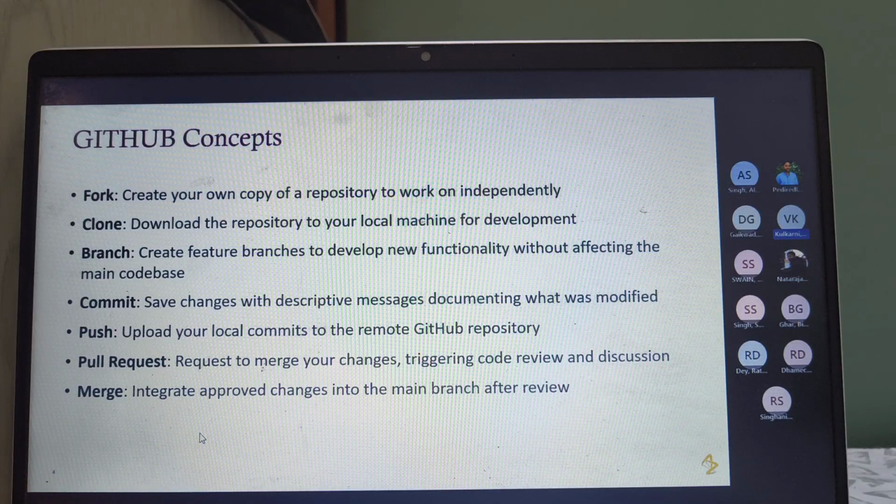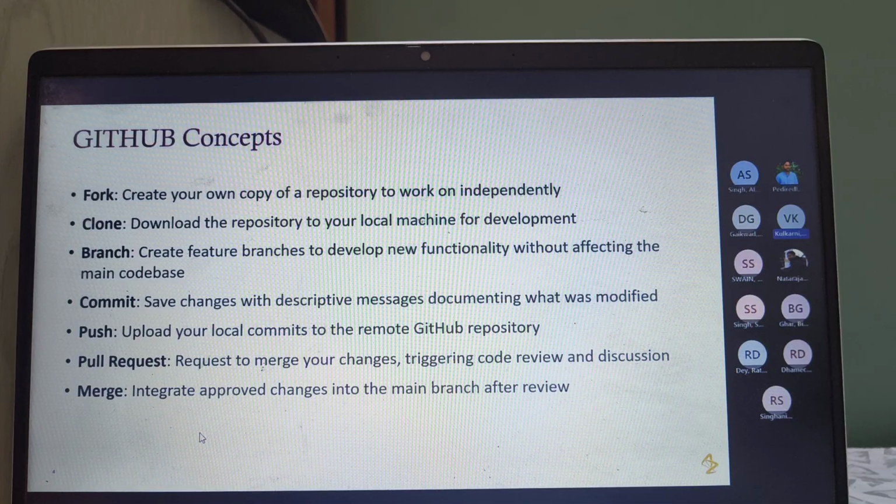Pull request, as we have discussed, is basically a merge request from any of our local branches to our main branch. And merge is the process through which our local branch gets merged with our main branch. There could be multiple issues during merge. That's why we are creating a local branch, so that we shouldn't do a direct push into our main branch. Merge will give us merge conflicts. You might have heard this term, merge conflict.